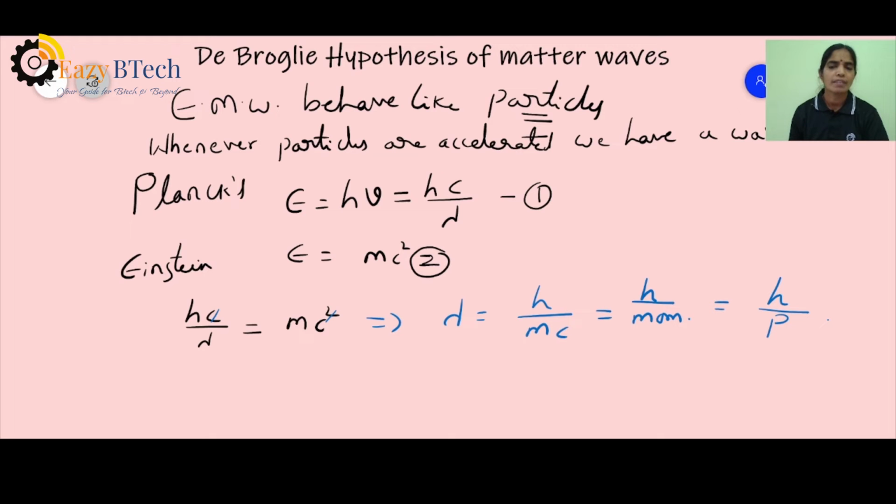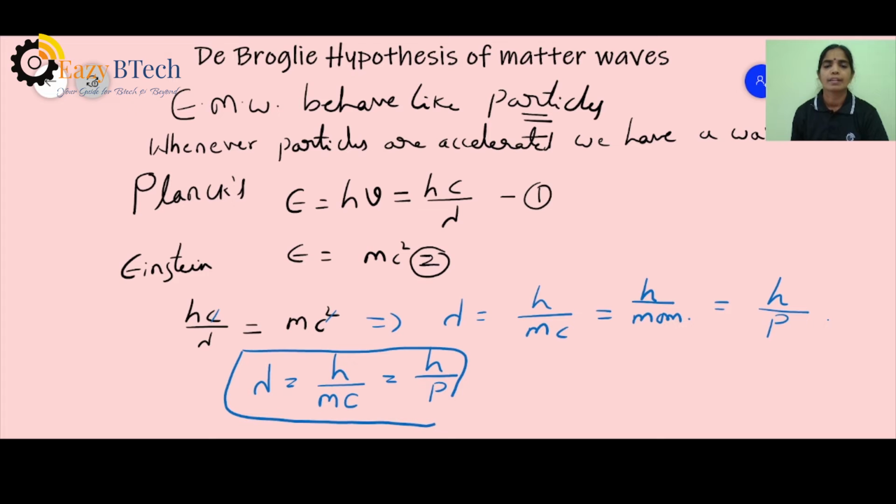The same de Broglie wavelength can be expressed in terms of kinetic energy, and we can determine how much wavelength is associated with it. I'll once again write the equation lambda equal to h by mc, equal to h by p, representing de Broglie's wavelength.